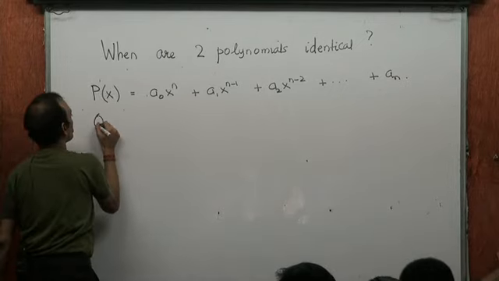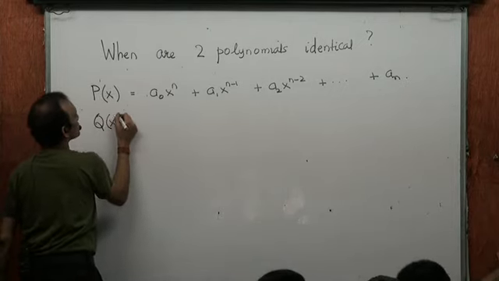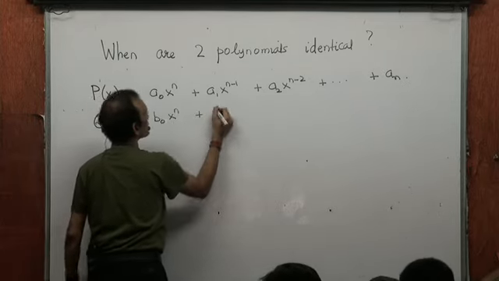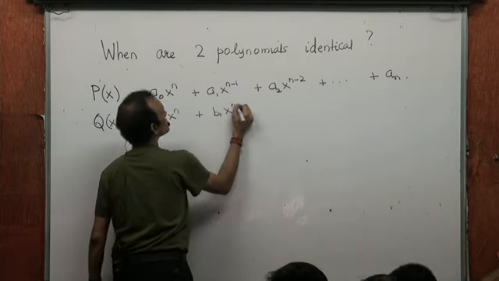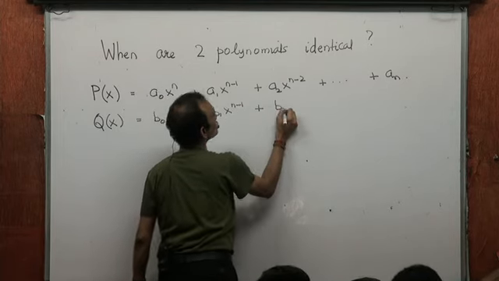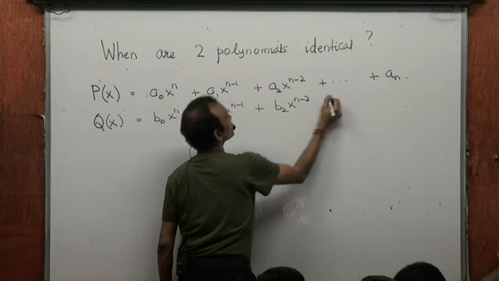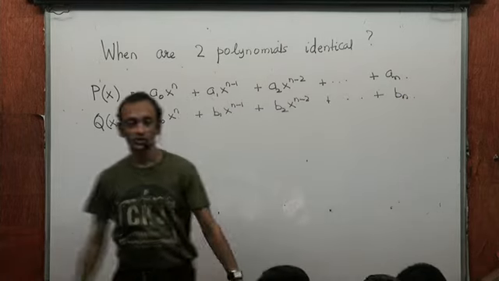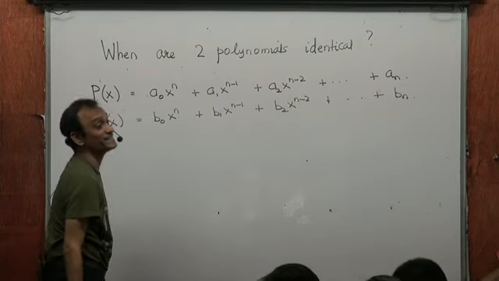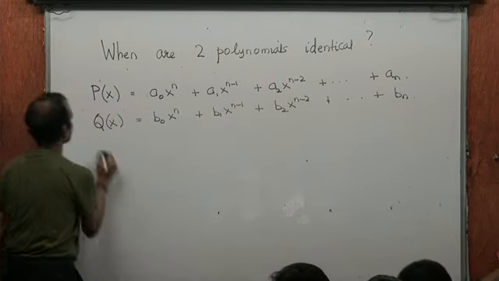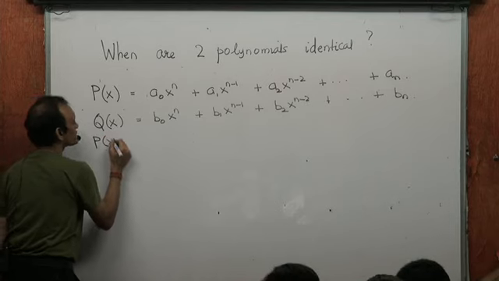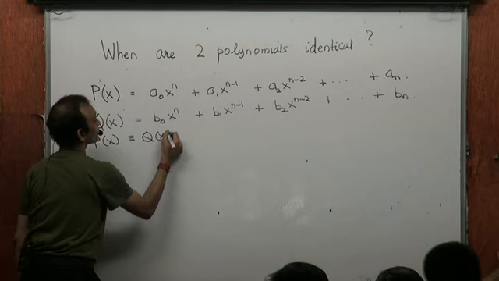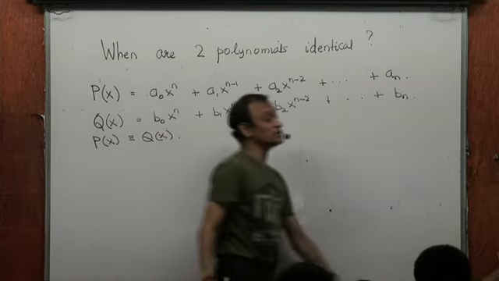And say there is another polynomial Q(x), which is b0 x^n plus b1 x^(n-1) plus b2 x^(n-2) plus ... plus bn, right? When I say two polynomials are identical, that means P(x) is identically equal to Q(x).